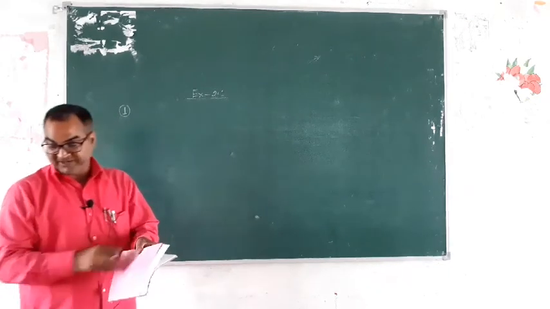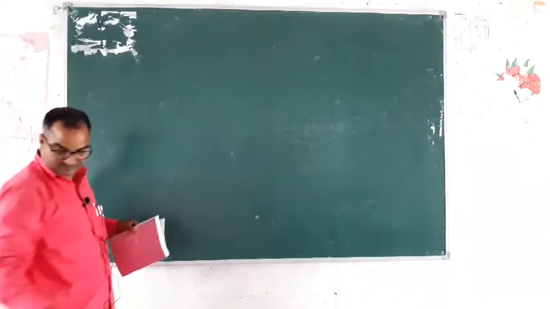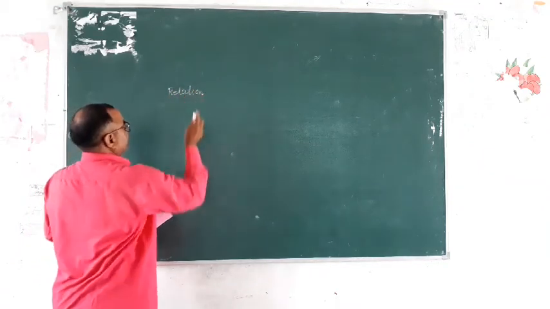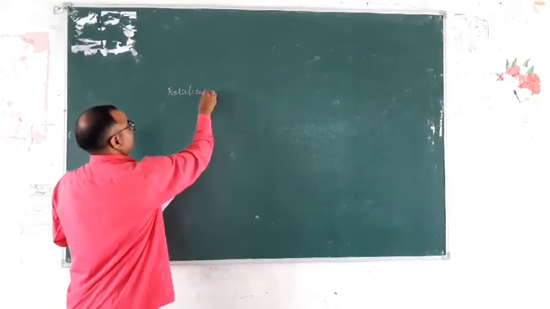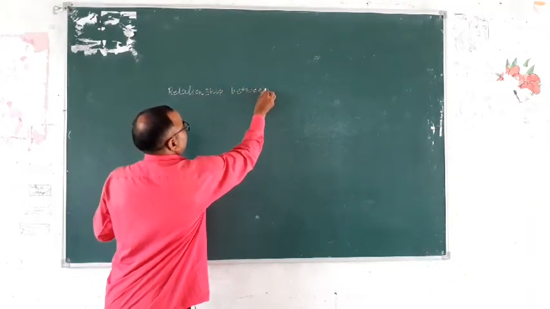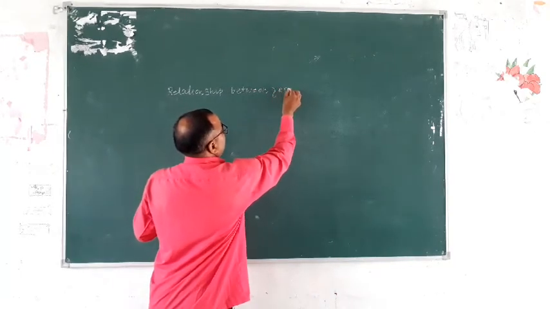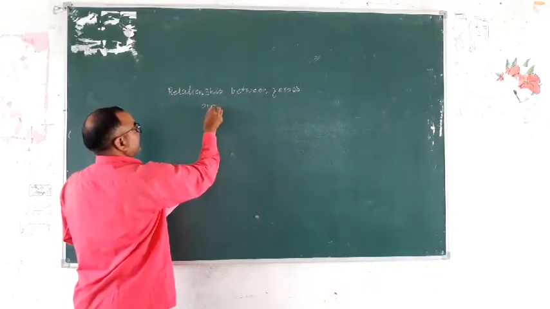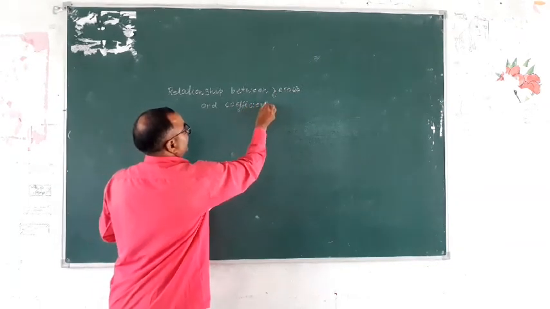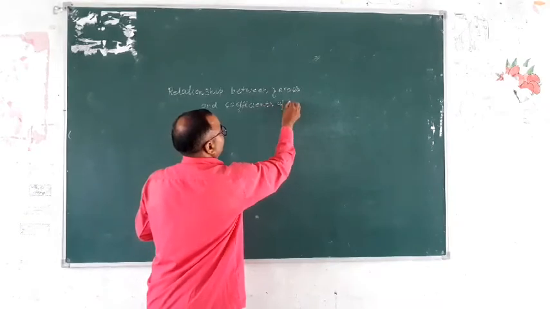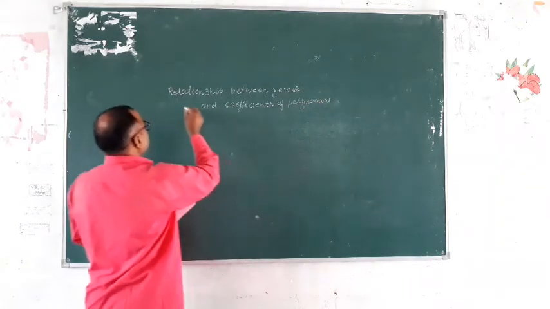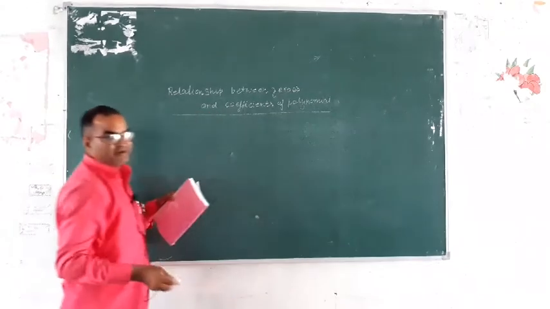Write down relationship between zeros and coefficient of polynomial.